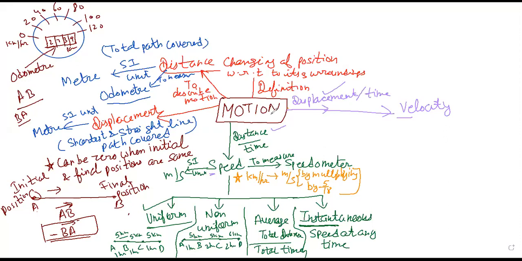Then we can say displacement upon time is equal to velocity, or the rate of change of displacement, so displacement per unit time.